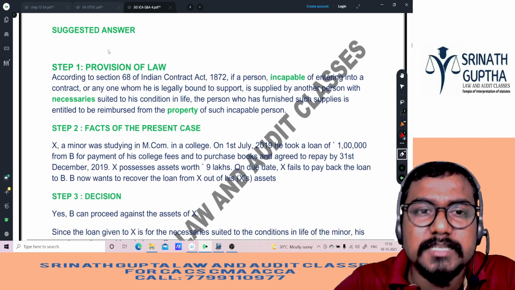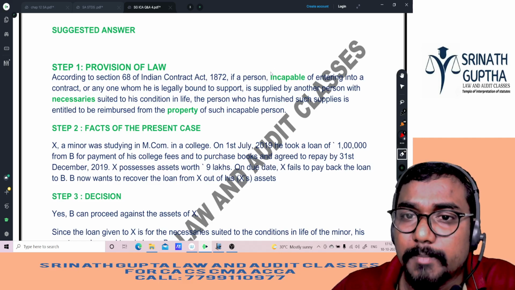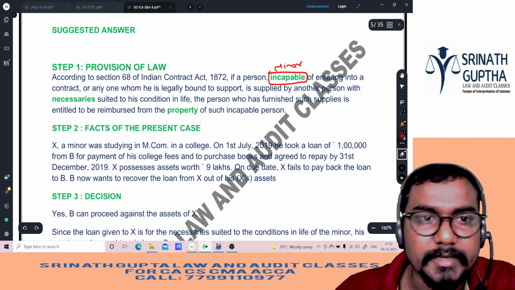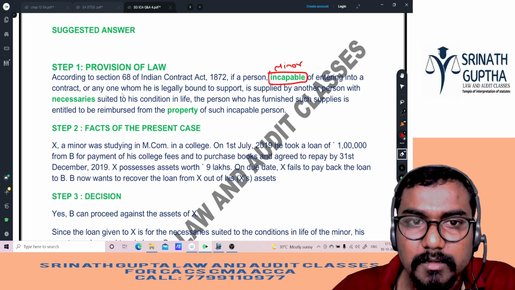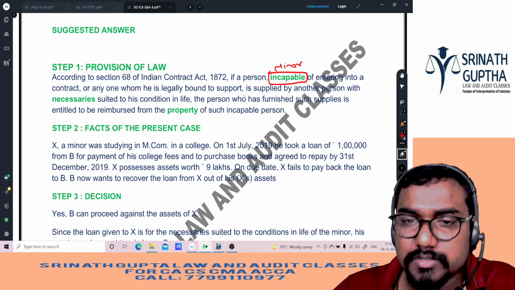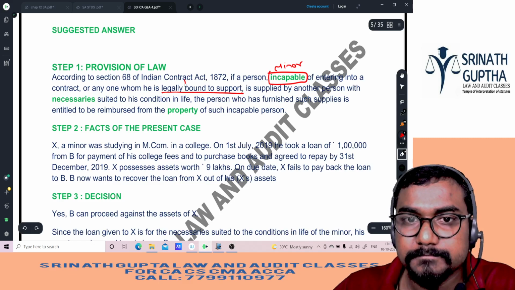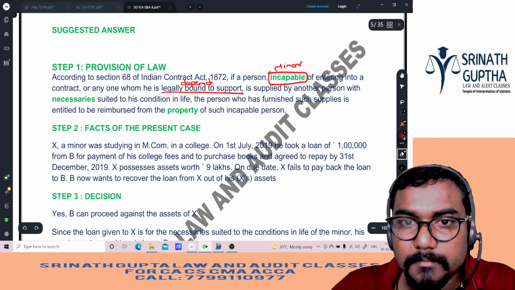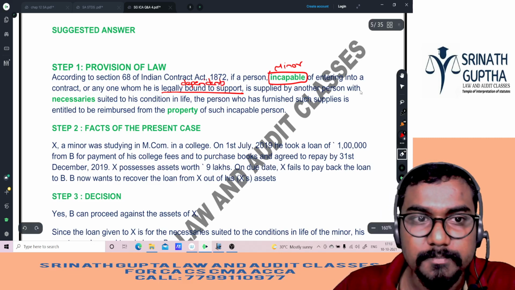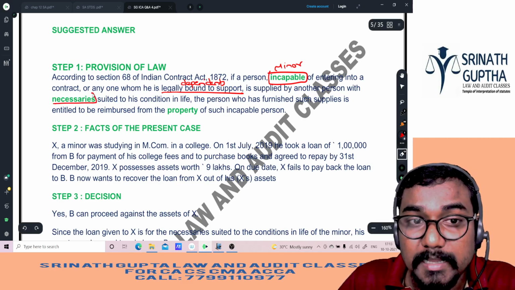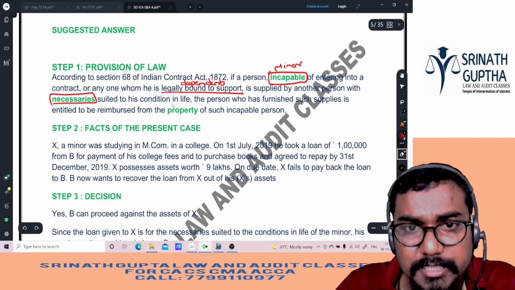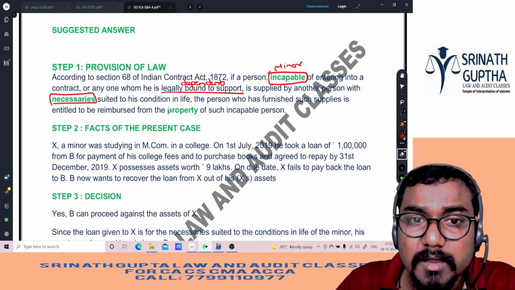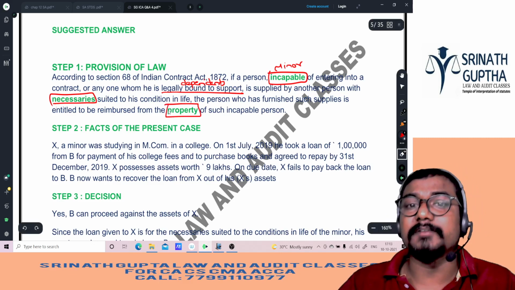Step number 1. As per section 68 of the Indian Contract Act, if a person is incapable of entering into a contract, like a minor, or anyone whom he is legally bound to support, that means dependents, is supported by another person with necessaries, if he is supplying the necessaries to the minor or dependents suitable to his condition in life, the person who has furnished such supplies is entitled to be reimbursed from the property or estate of such a person.